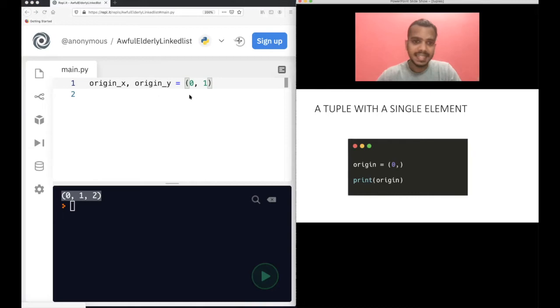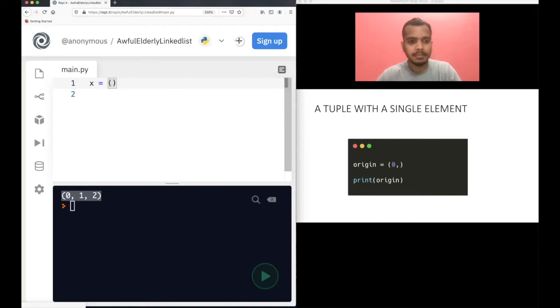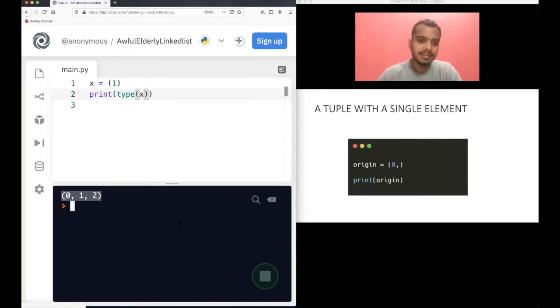Now, a tuple with a single element. This is quite interesting. Now, if you have x equal to 1, what is this? Is this a tuple or an integer? You can again check it. Print type x. So you see it's an integer, not a tuple.